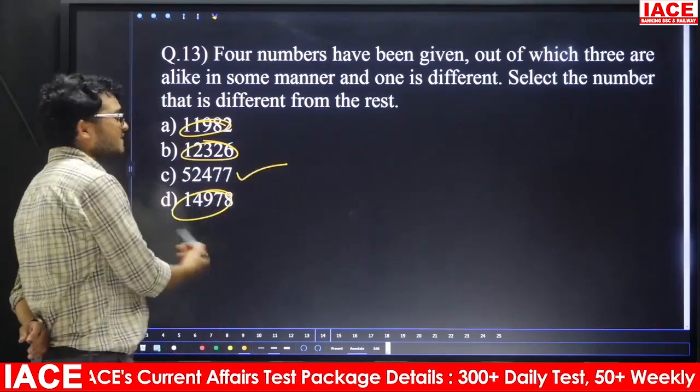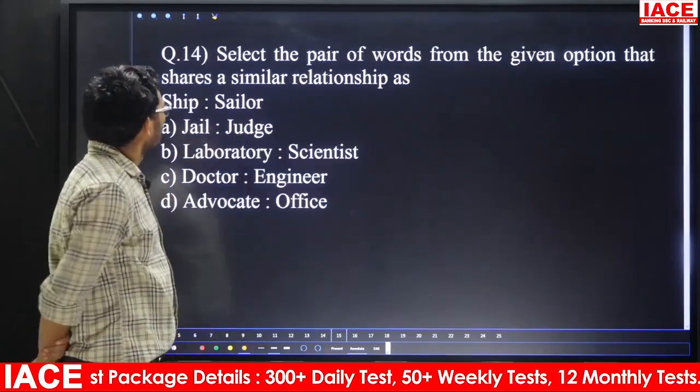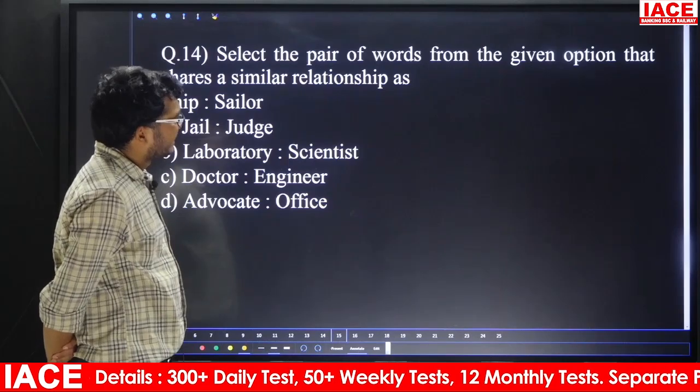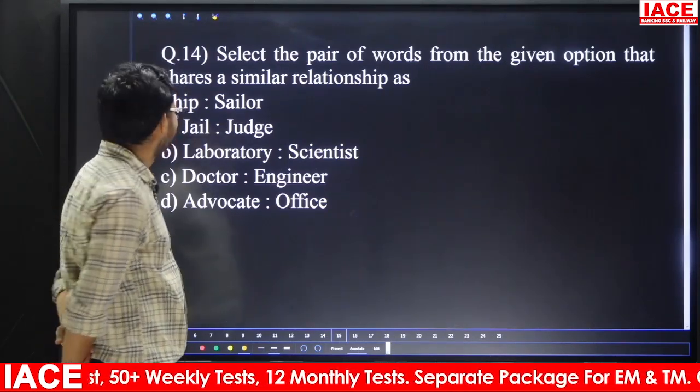So option C is an odd number, and the remaining 3 are even numbers. Question number 14. Select the pair of words from the given options that share a similar relationship as ship and